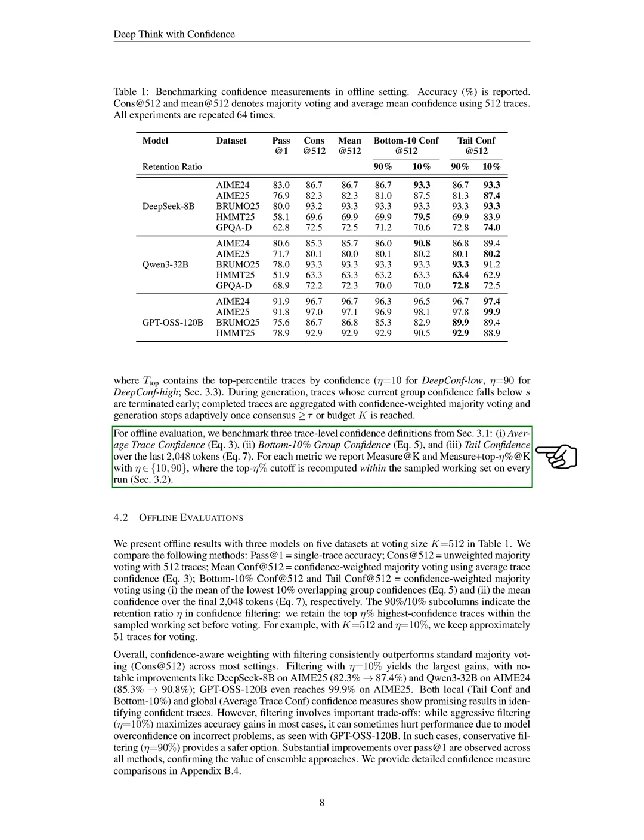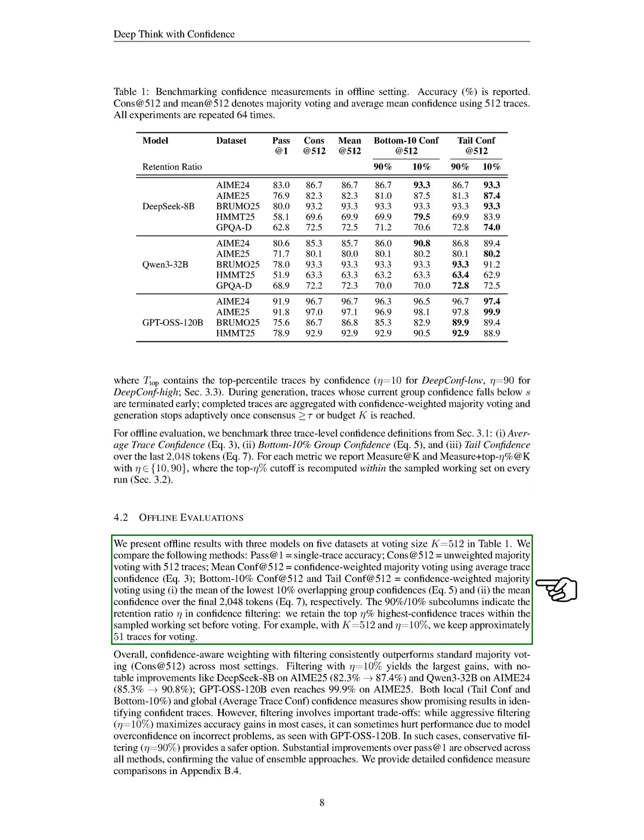Section: Offline Evaluations. In this section, we present offline results from 3 models evaluated on 5 datasets with a voting size of 512. We compare several methods. PASS@1 measures single trace accuracy. CONS@512 represents unweighted majority voting using 512 traces. MEAN-CONF@512 uses confidence-weighted majority voting based on average trace confidence.